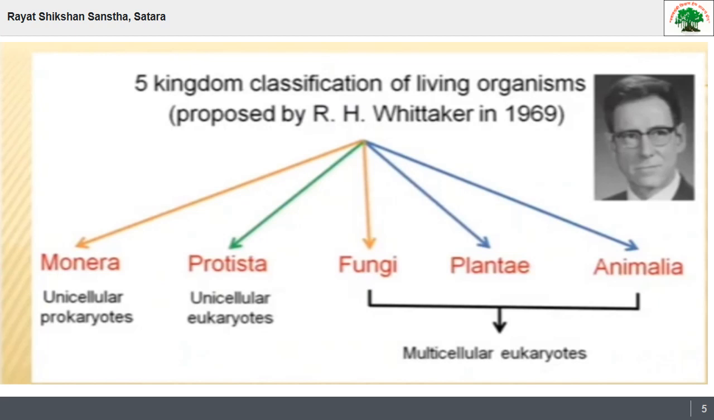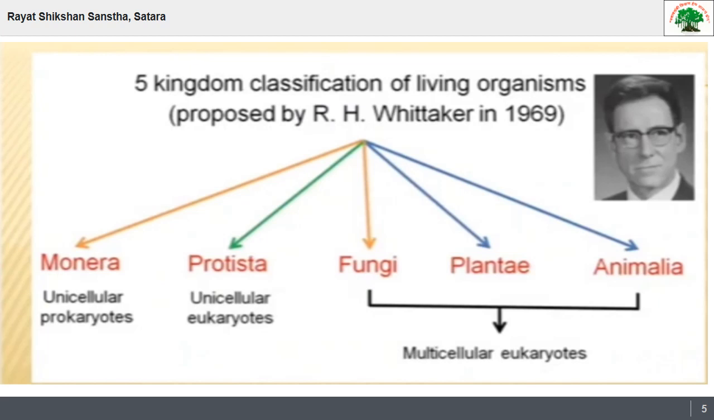Then the next one is kingdom Plantae. Kingdom Plantae means obviously multicellular eukaryotic organisms. They are photosynthetic autotrophs. Autotrophs means they prepare their own food. For example, Spirogyra. And then the last kingdom, that is kingdom Animalia. The living organisms show multicellular nature, then eukaryotic cell, then heterotrophic nutrition, means they depend on others for their nutrition. For example, fishes. So this is the five kingdom system of classification.